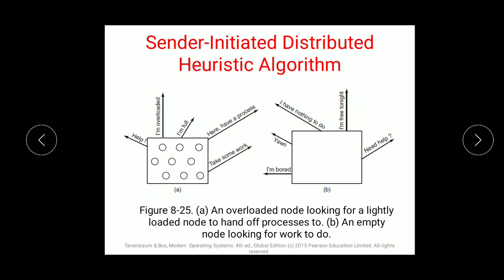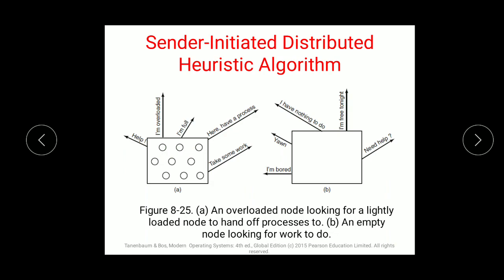The metric for deciding overloaded and underloaded might be too many or too few processes, too big or small working set size, or any other. So there can be certain variations, and if a node is really overloaded as per the said metric, then it selects another node at random to ask its load as per the set metric.